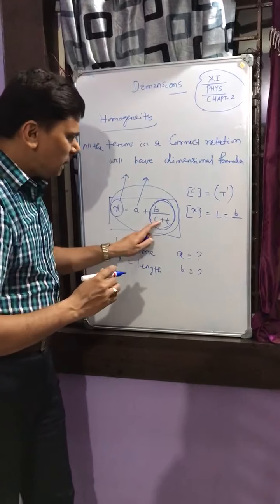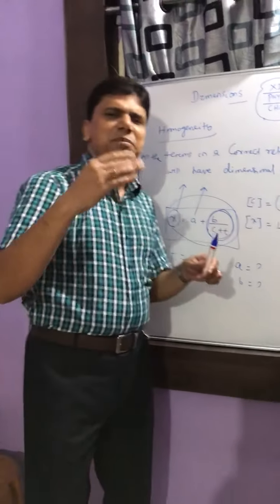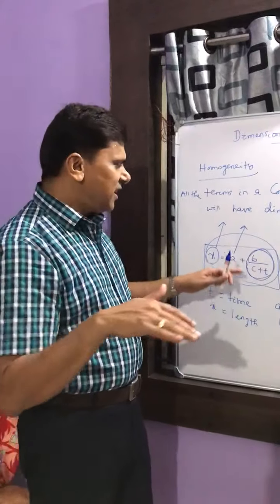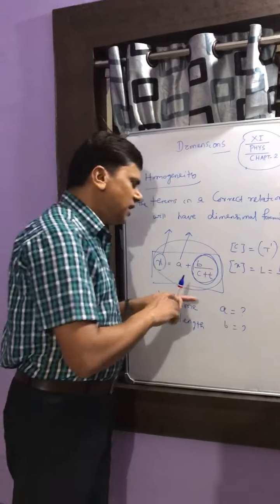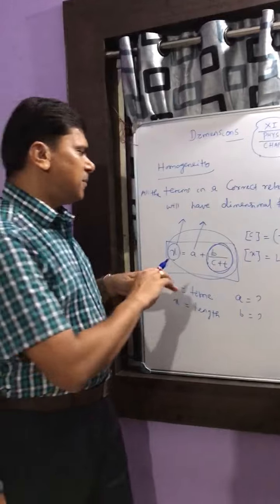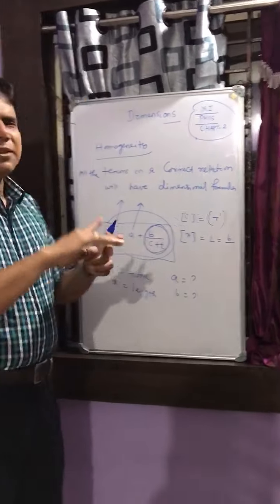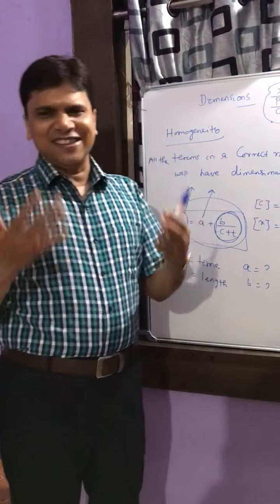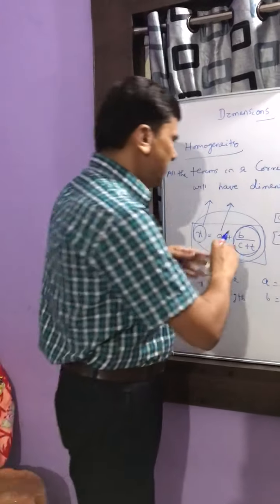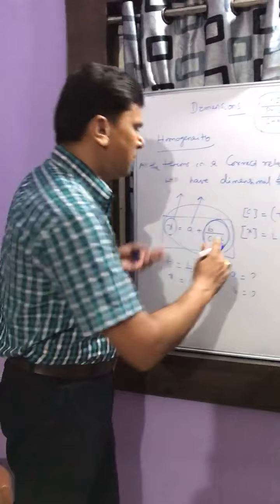Look at t plus t. Generally t plus t becomes 2t, but here t plus t equals t, because we are finding the dimensions and dimensional formula of physical quantities. Similar physical quantities are added, and when we add length to length, it becomes another length. When we add time to time, it becomes another time.